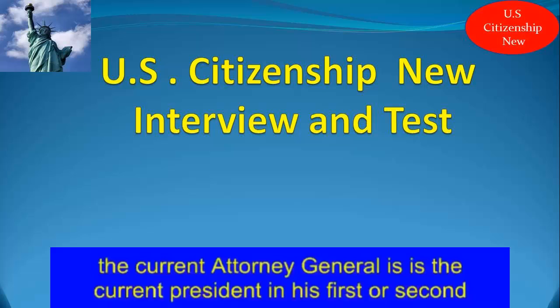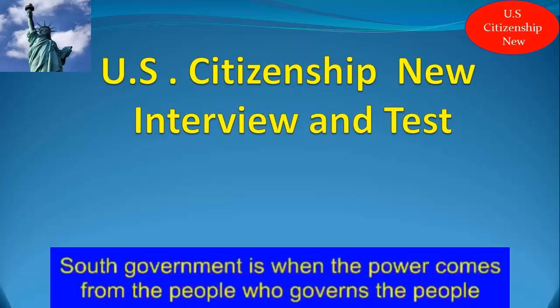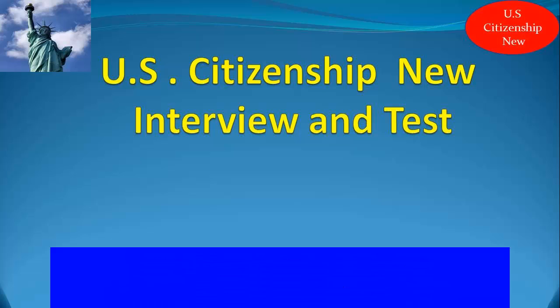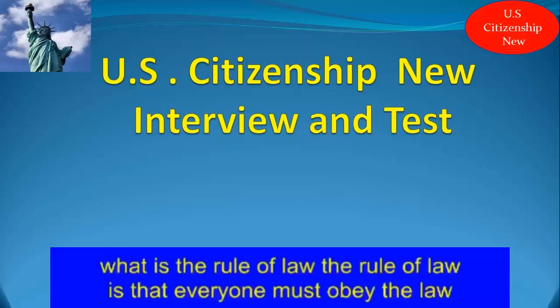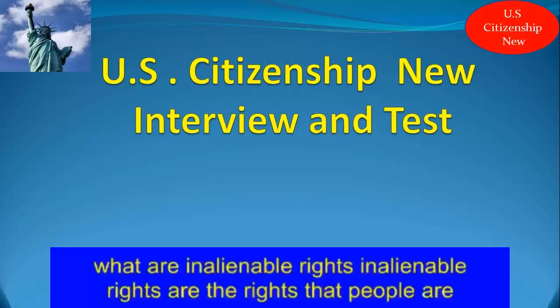Is the current president in his first or second term? Please find out what term the president is in. What is self-government? Self-government is when the power comes from the people. Who governs the people in a self-governed country? The government elected by the people. What is the rule of law? The rule of law is that everyone must obey the law. What are inalienable rights?